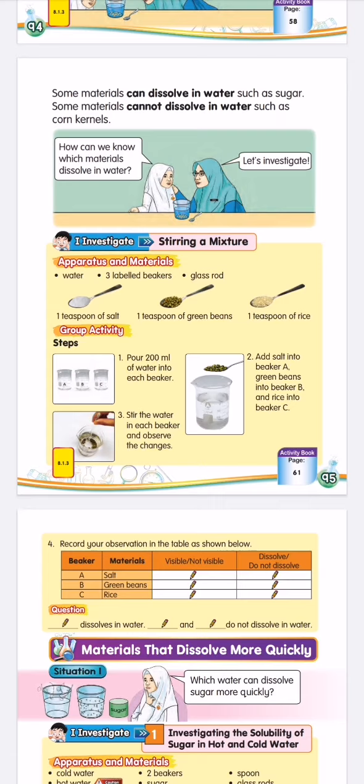And when we see the green beans and rice, they will be visible and won't dissolve in water. The green beans and the rice won't dissolve in water. Only salt is dissolved in water.